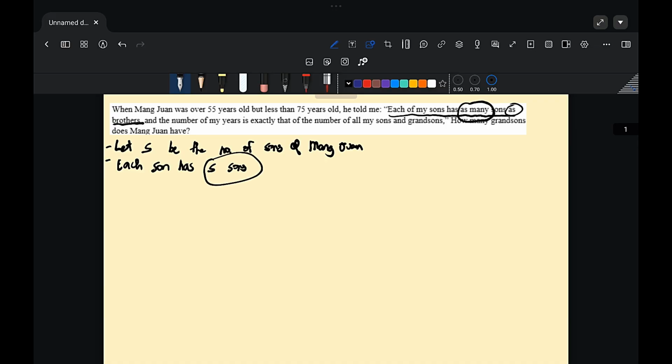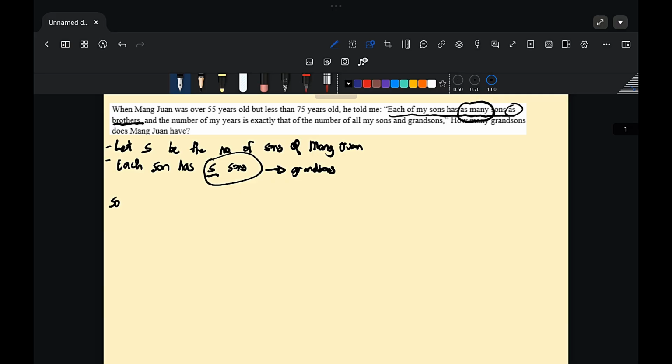So these S sons correspond to Mang Juan's grandsons. And we use the same representation as letter S because it is stated that each of my sons has as many sons as brothers. So from the underlined word in the problem.